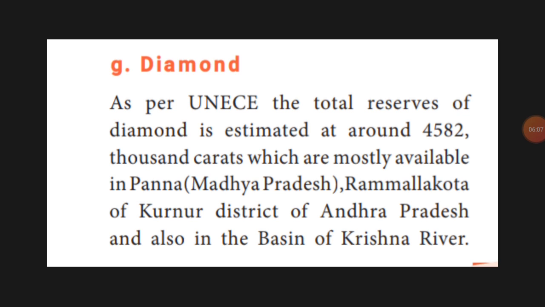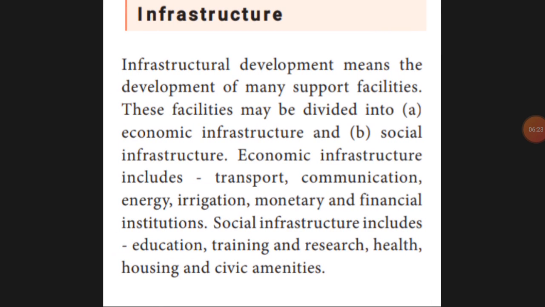Mostly diamond is found in Madhya Pradesh and in the basin of the Krishna river. We can also find it in Chhattisgarh and in Gulbarga district in Karnataka.